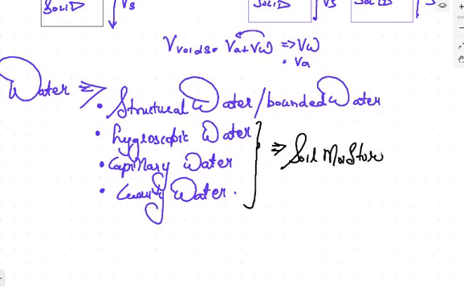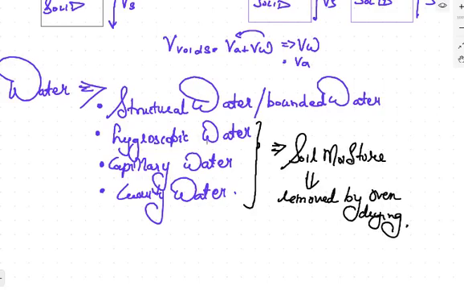Moisture means that these three waters can be removed. सारी चीजें ध्यान से सुनना, ऑब्जेक्टिव के लिए इंपॉर्टेंट है. By oven drying, सुखाओगे, अगर आप सॉइल को ओवन के अंदर ड्राई करोगे तो these types of water will be removed out, ये उड़ जाएंगे, all these three.